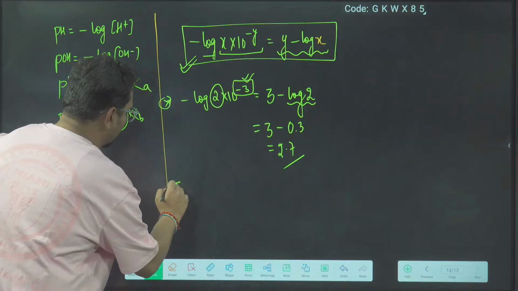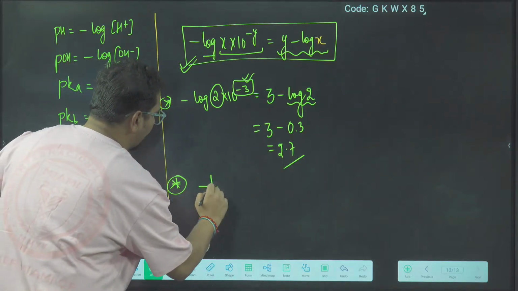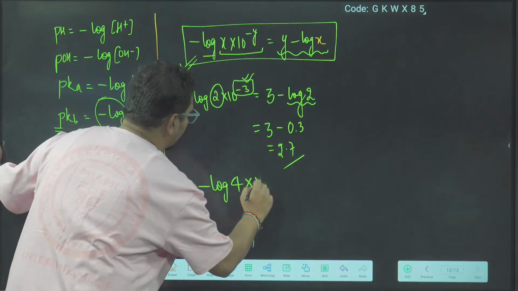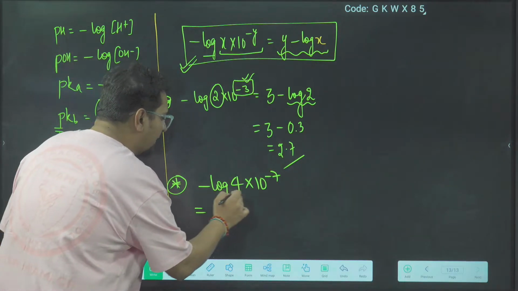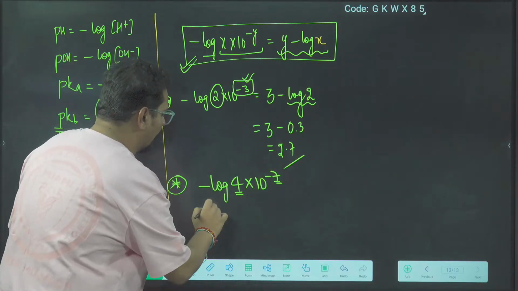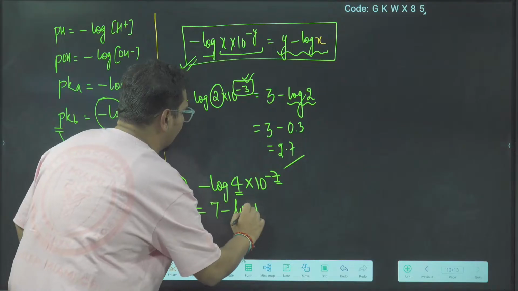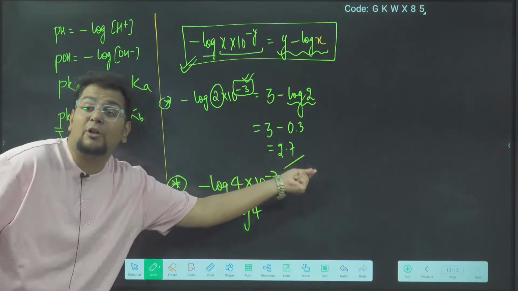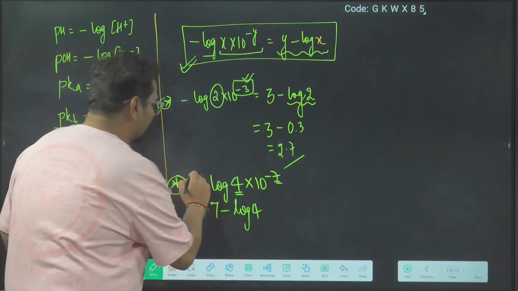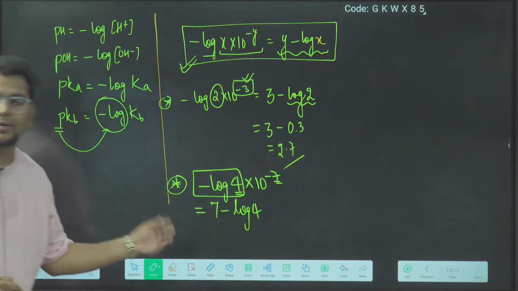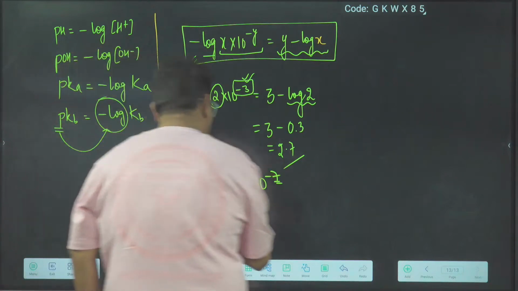For example, we have minus log of 4 into 10 power minus 7. So this will come out to be y minus log x, so 7 minus log 4. Minus log of 4 into 10 power minus 7 is 7 minus log 4. That means minus log 4 stays as it is, the 7 comes down, and minus minus becomes plus.